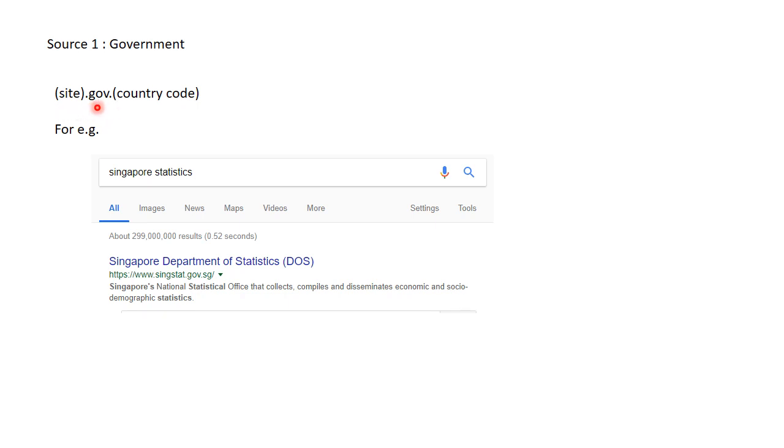So with any gov country code, you can be quite sure that it's a government source and it should be quite accurate. But sometimes it may not be easy to navigate, so you need to spend some time with it. Check with your tutor to confirm that the site is reliable.